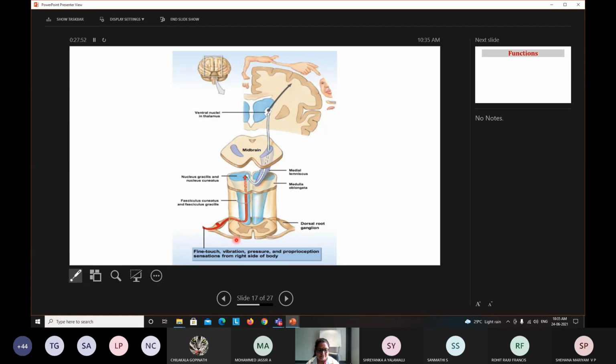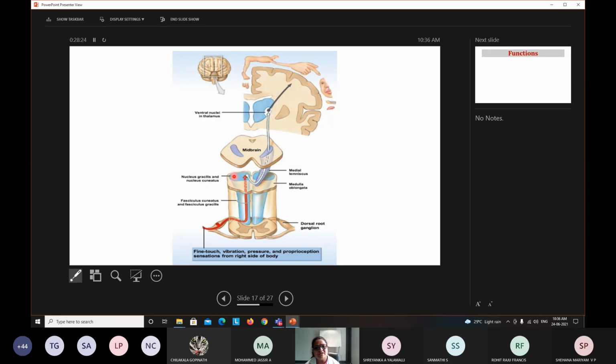Okay, so these fibers ascend through the spinal cord and reach the medulla. Here they are in the midbrain, so brain stem. In the medulla oblongata, they terminate on the nuclei called nucleus gracilis and nucleus cuneatus.